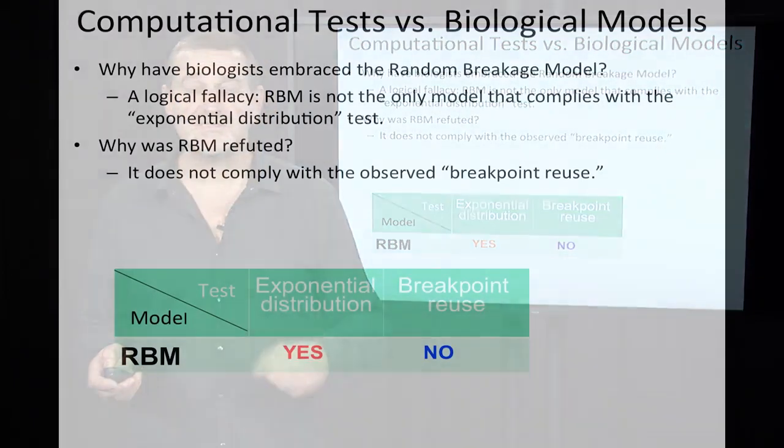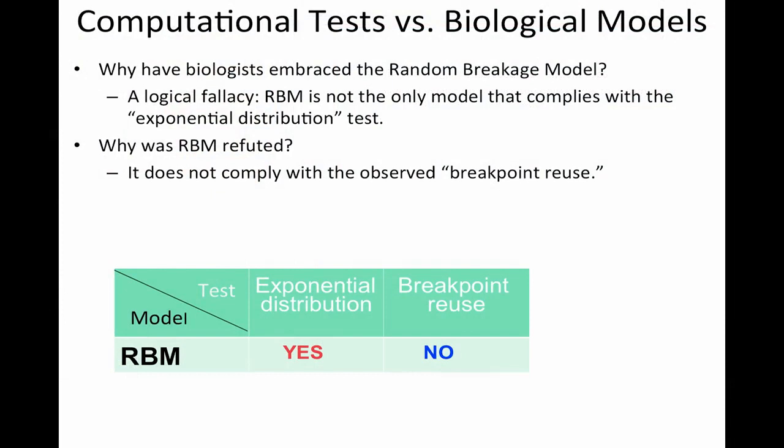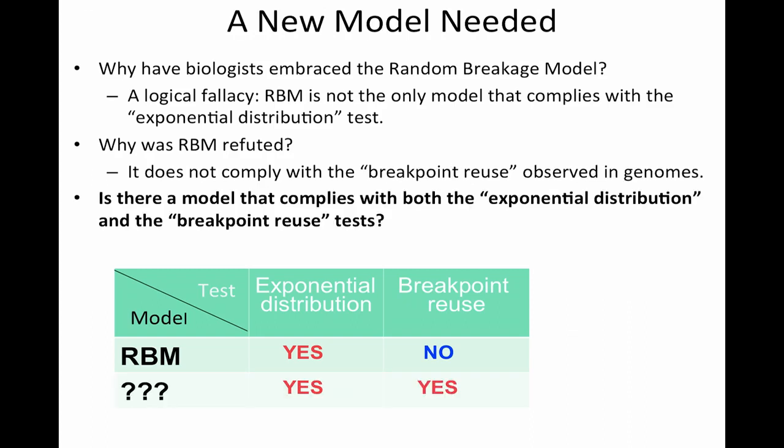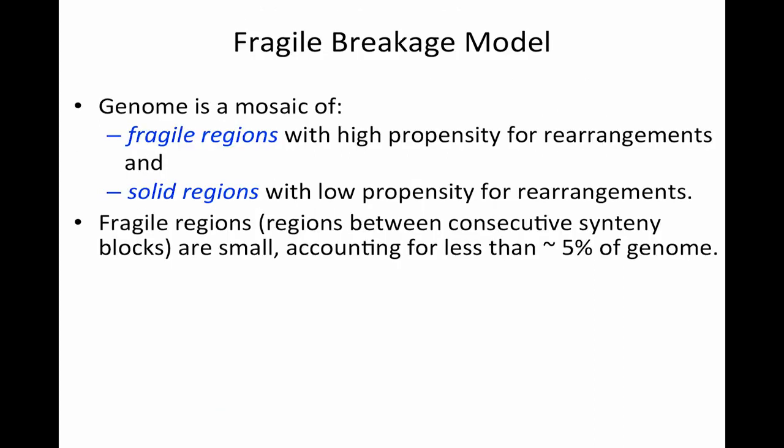So why was the random breakage model refuted? Because it doesn't comply with the observed breakpoint reuse. And the question is: is there a model that complies with both the exponential distribution and the breakpoint reuse phenomena? And it turned out that the so-called fragile breakage model indeed explains both phenomena.